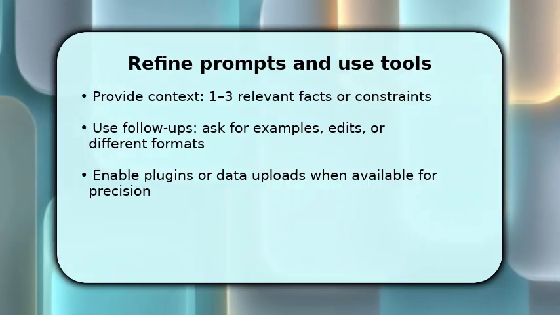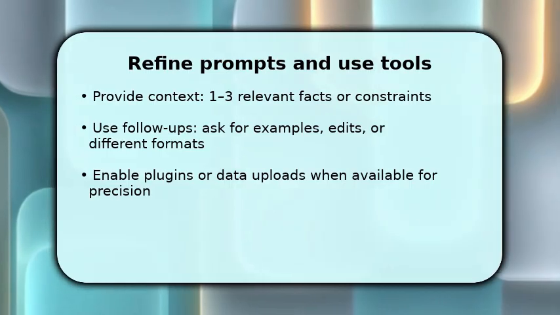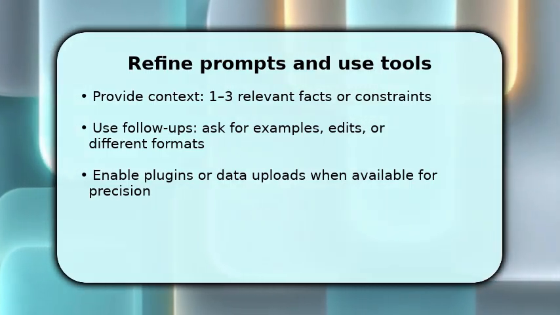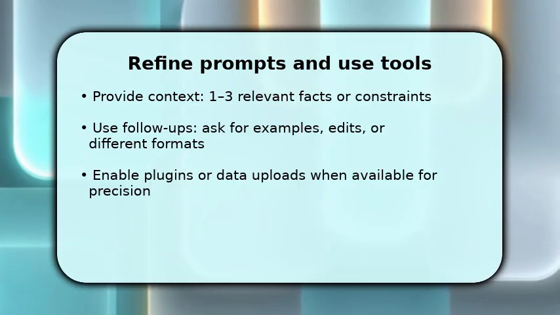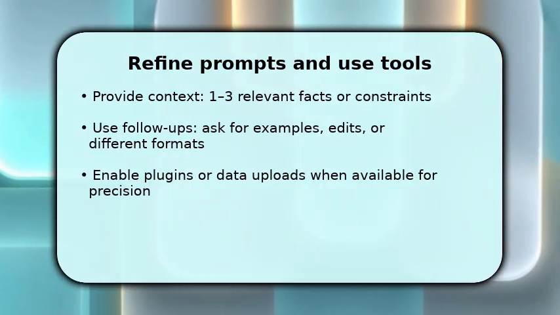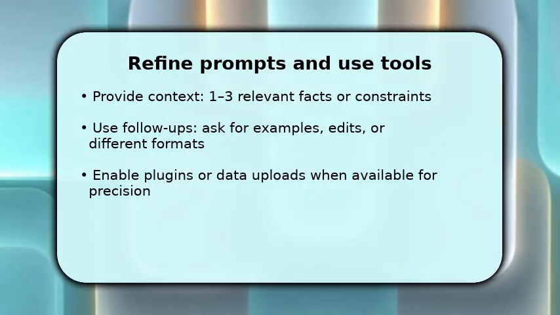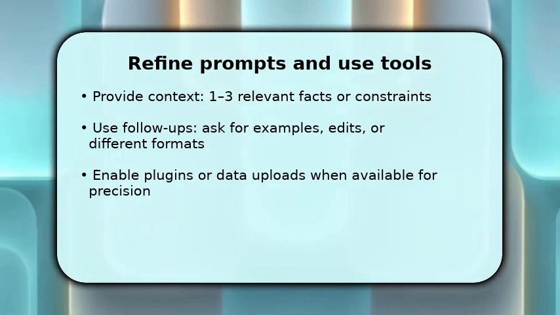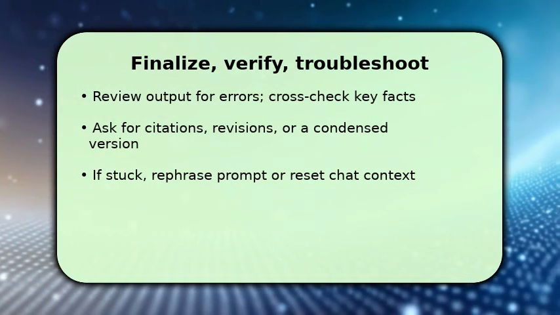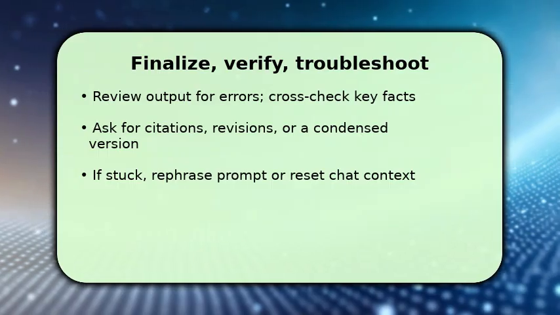Make sure to attach files or enable plugins if you need source-specific answers. That brings precision. If a result is vague, ask for bullet points or examples to force clarity and workable next steps. Finish by reviewing the assistant's output and verifying any factual claims. You should cross-check numbers and names before trusting them.